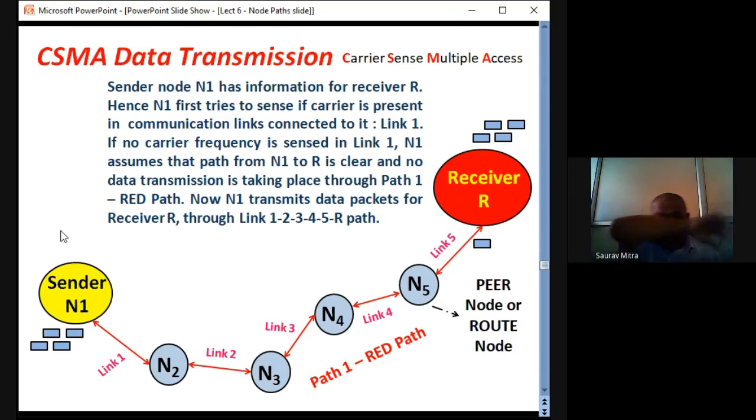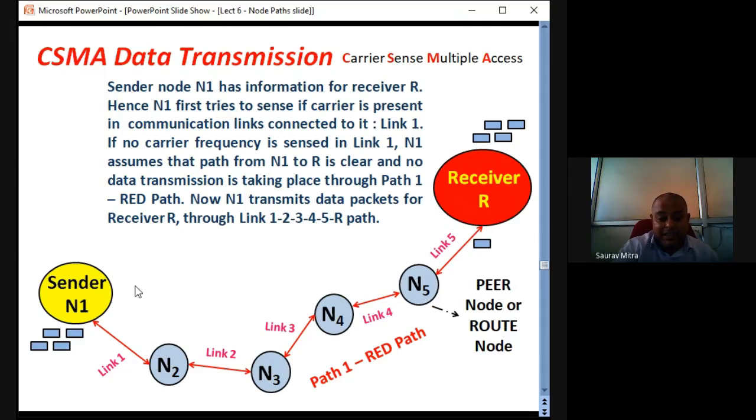Now what is meant by carrier sense? Okay, sensing the carrier. If there is a carrier, it means there is data with the carrier, that means transmission is going on. So when N1 is sending data over this red path, if N3 tries to sense during the transmission whether there is a carrier here or a data transmission, there is a sensor in N3 which is sensing the carrier, so N3 will sense some kind of carrier presence in link 3.